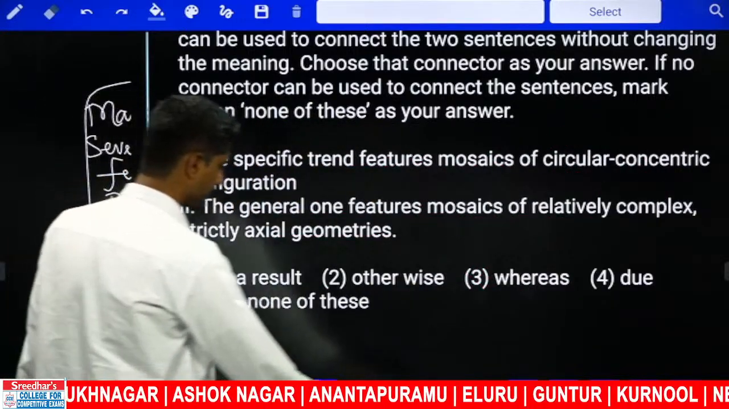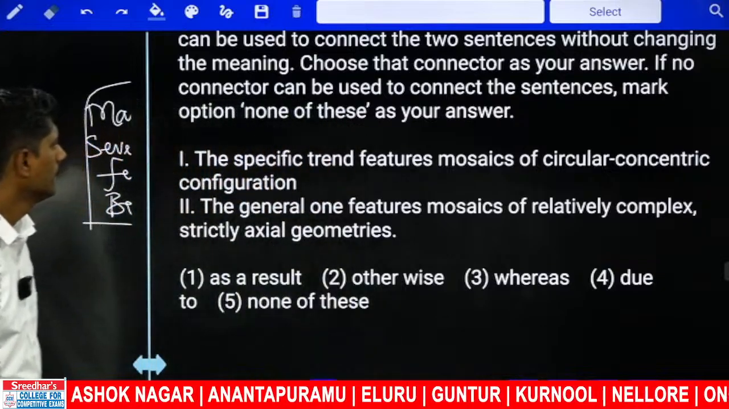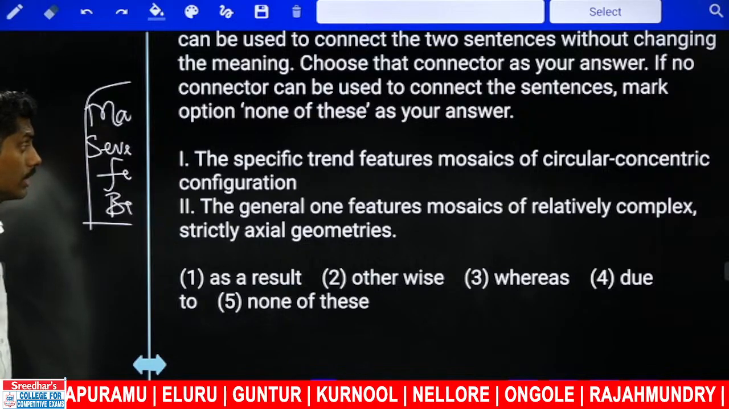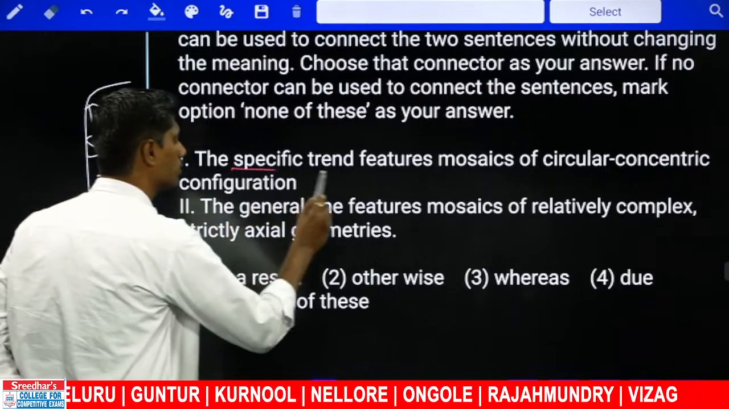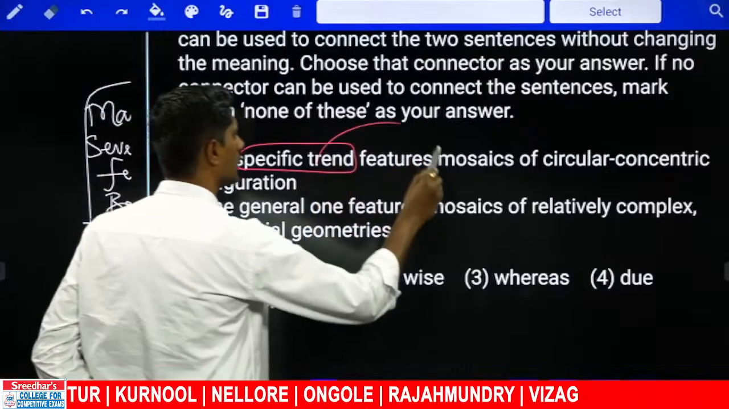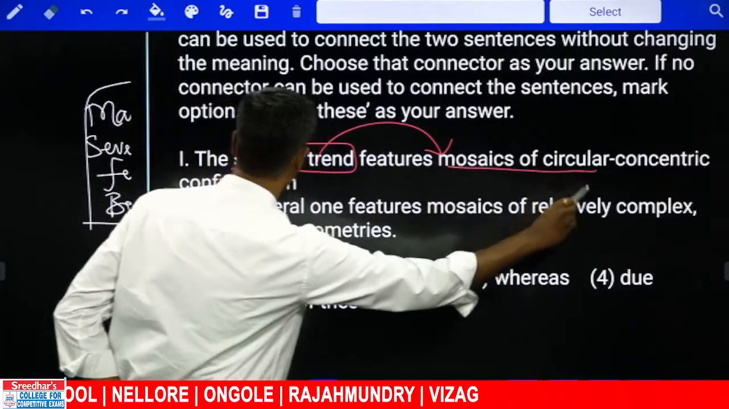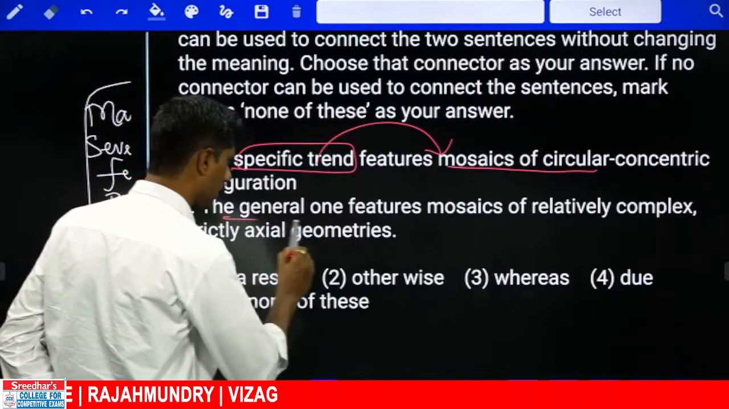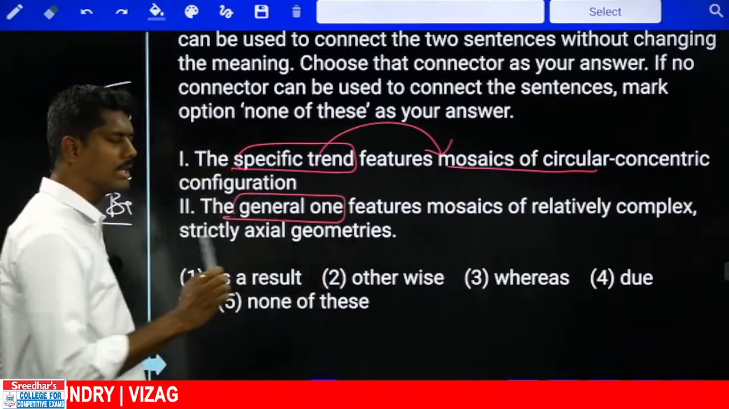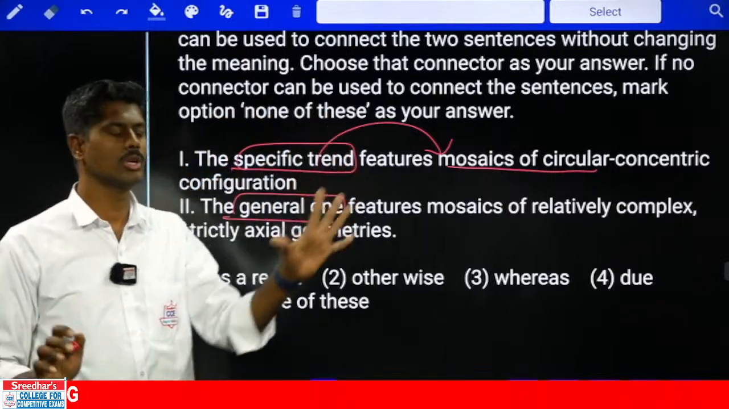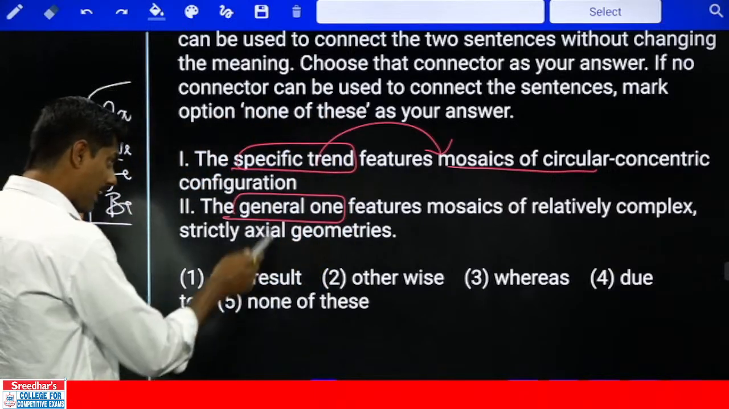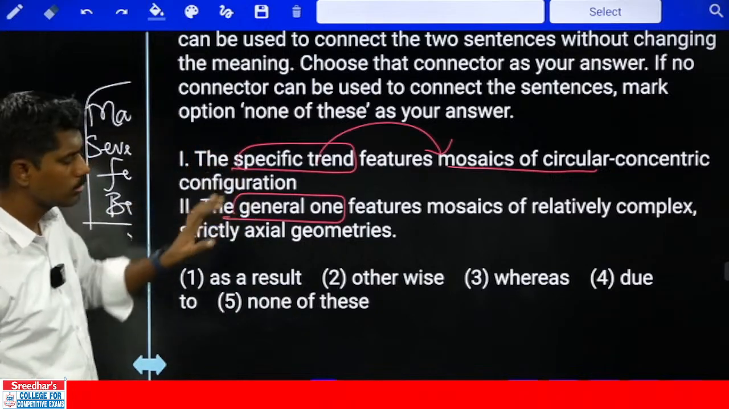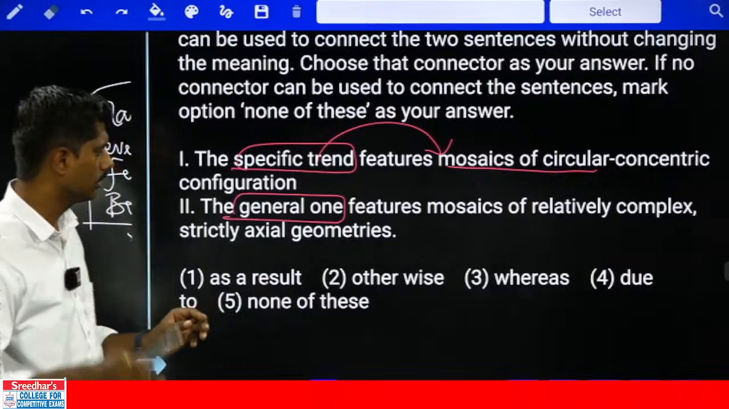Now next one, this. The specific trend features mosaics of circular concentric configuration. Now he is talking about specific trend. What does the specific trend do? It features mosaics of circular concentric configuration. And now look at this general one features. Now he is telling the difference between a specific and a general one. As a result, can I take as a result? Are we talking about cause and effect? No, we are talking about two different things, specific thing or general thing.